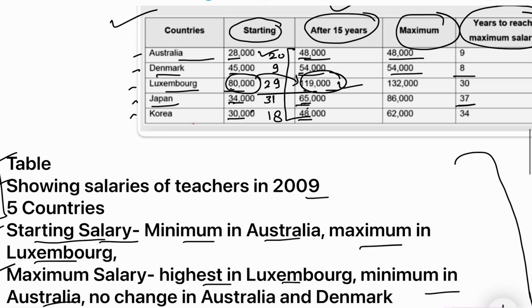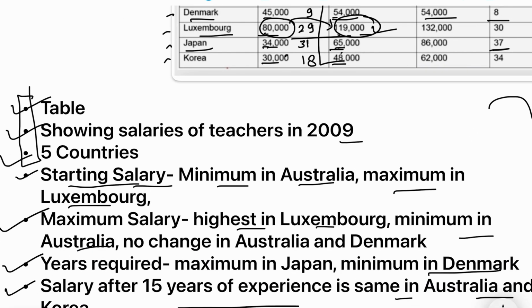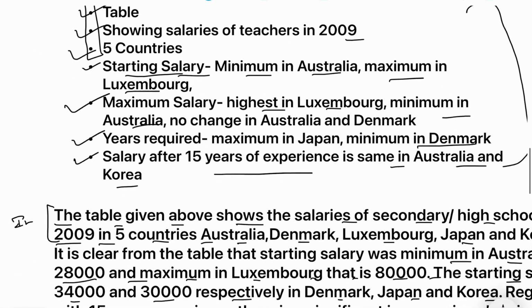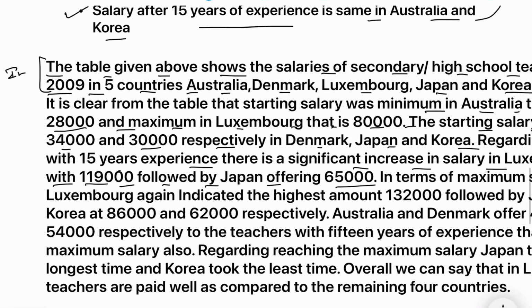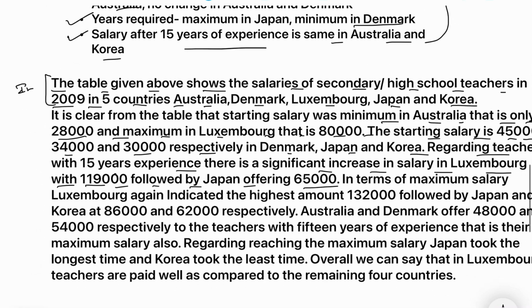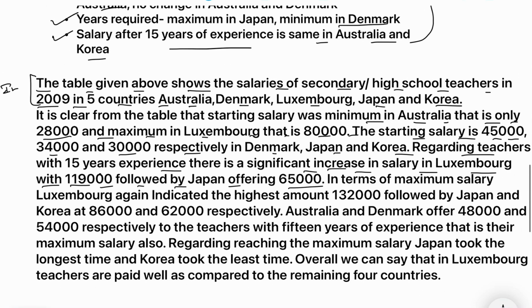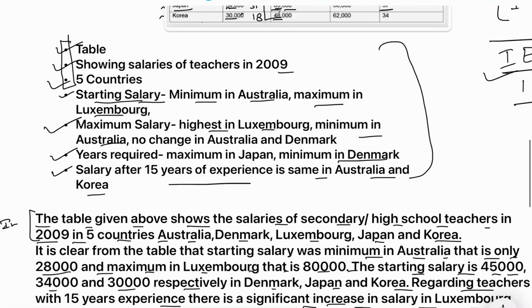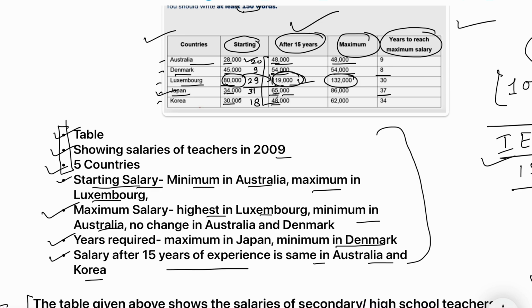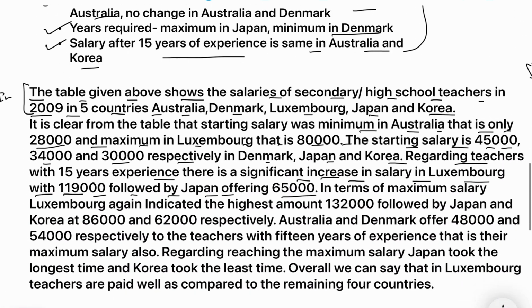Okay, so in this way we can compare. Considering this amount, 1,19,000 and 1,32,000, that is a huge amount, but 65,000, that is not a huge amount. So we can mention that there is a significant increase in salary in Luxembourg with 1,19,000, and followed by the next turn, that is of Japan, offering 65,000. Okay, so this one, Japan, there is also a significant change.